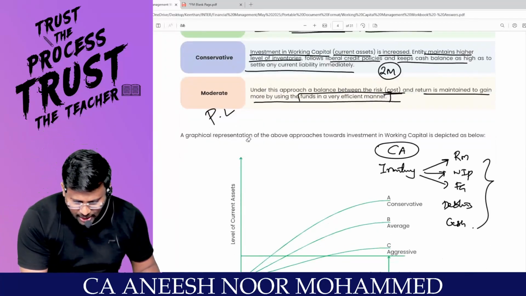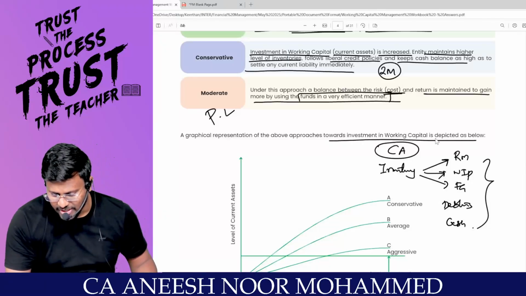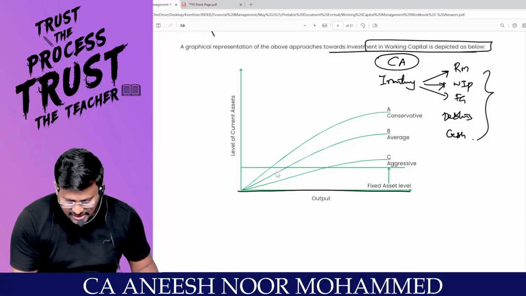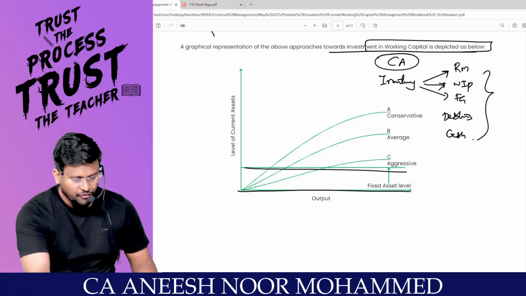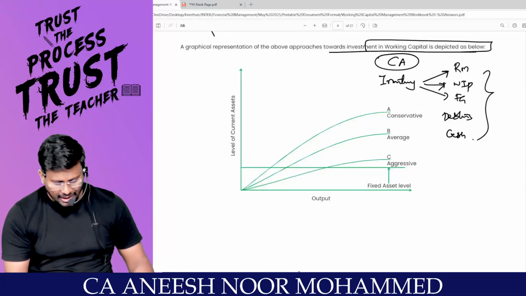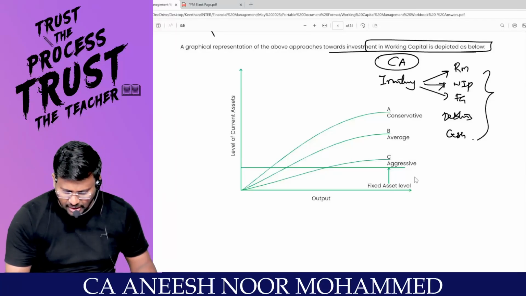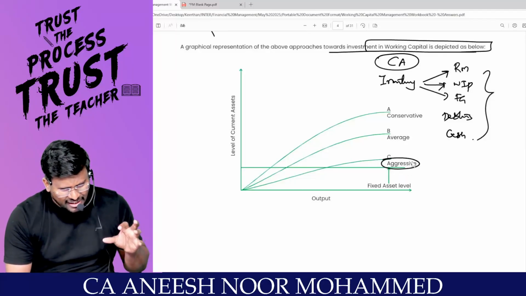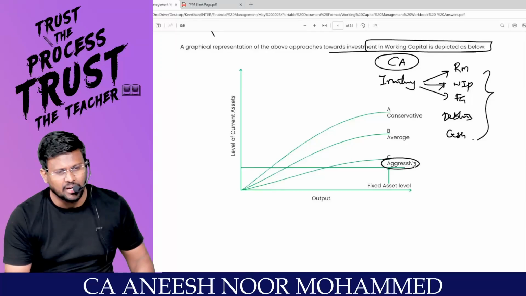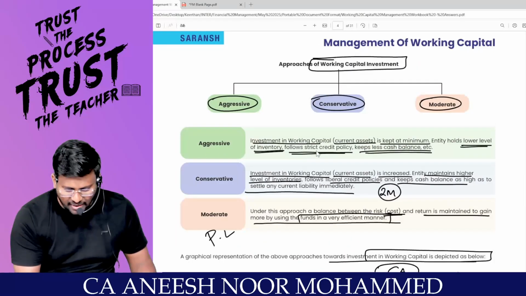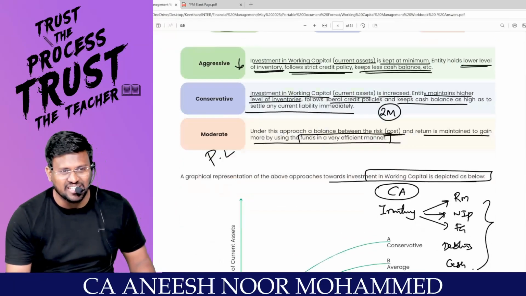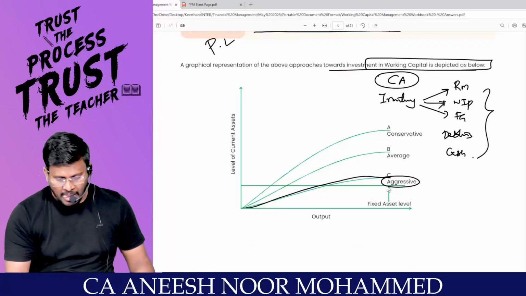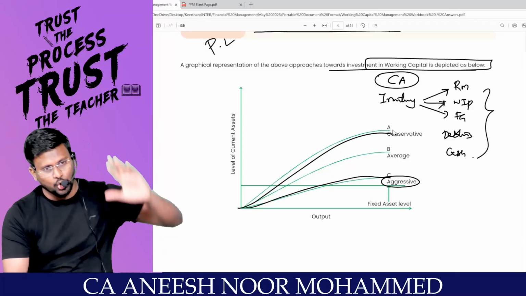So the graphical representation of the above approaches towards investment in working capital is depicted as below. Always, my dear lovable students, fixed asset will be the same, because fixed asset we will not change. If it is aggressive, the first one, aggressive means I will be having less current asset. That's why I am having current asset, but not so much. And conservative means, the conservative.